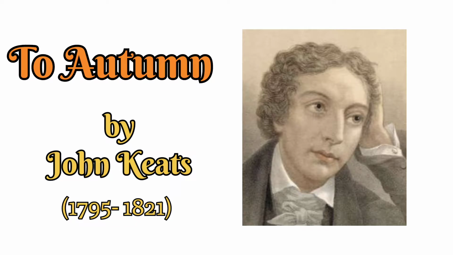Hi everyone. Today's topic is To Autumn by John Keats. Keats was born in the year 1795 and died in 1821. He was an English romantic poet. This poem was composed in 1819 and it was published in 1820.